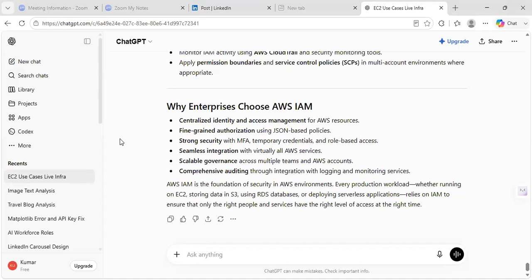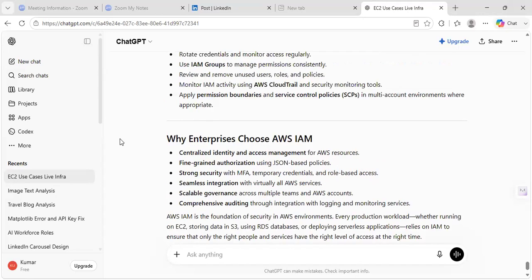Then scalable governance across multiple teams and AWS accounts. It means the same accounts can be deployed in different regions also for the same teams if different applications are running. That is called scalable governance. Comprehensive auditing through integration with logging and monitoring services. Yes, these are the things. So that's all about IAM.